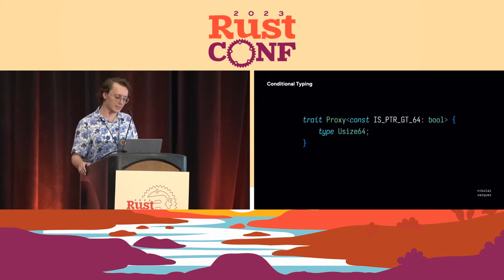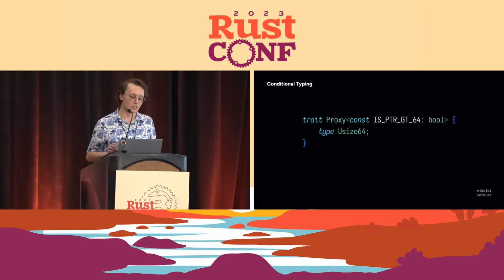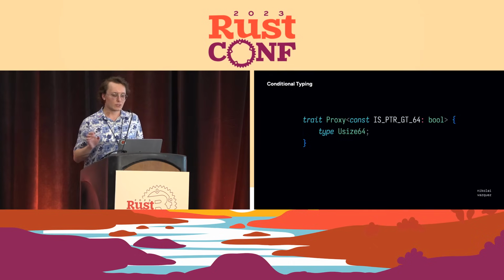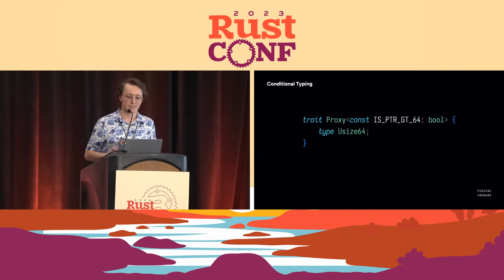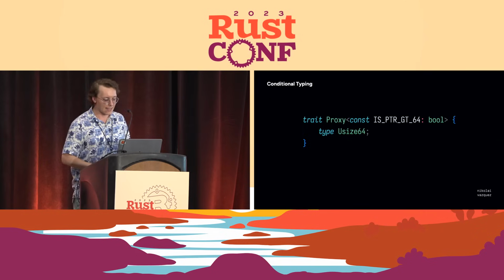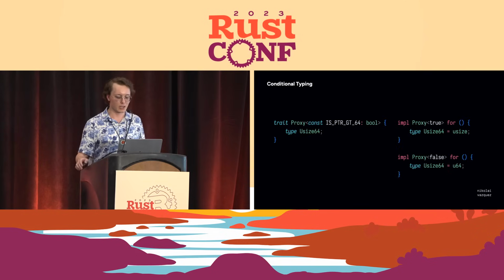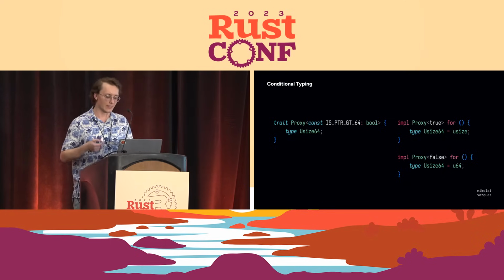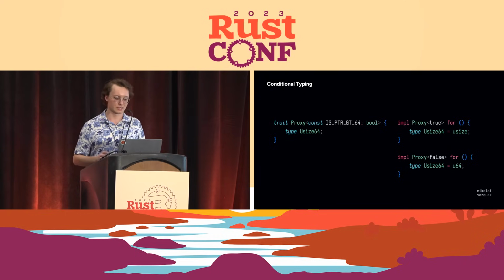And so there's a way to make it so that we can represent usize or U64 as either U64 or usize. And we can do this depending on a generic constant. So here I have a trait called Proxy, where I'm trying to get access to this associated type, U64. And we can implement this trait Proxy on the unit type just to have something to implement it on. And so we can say that when pointer width is greater than 64, let's use usize, and then if it's false, let's use U64.